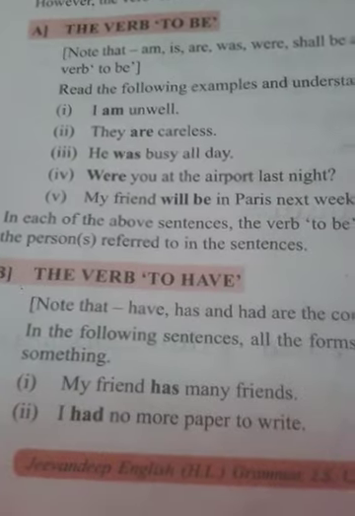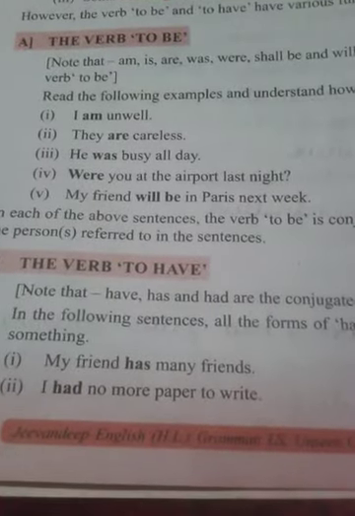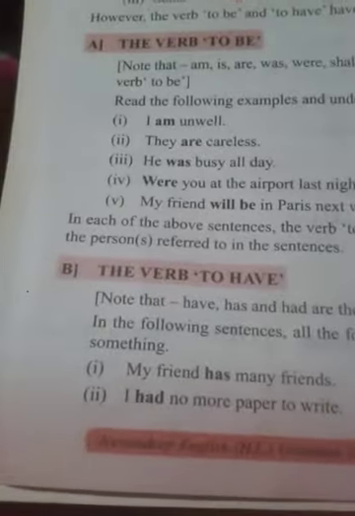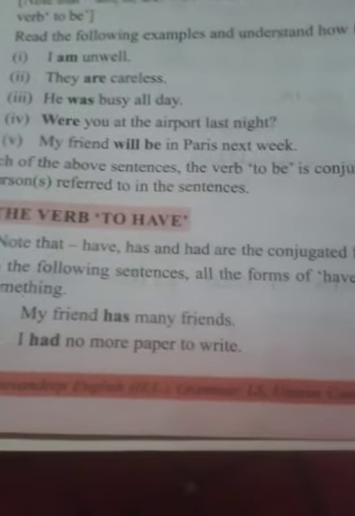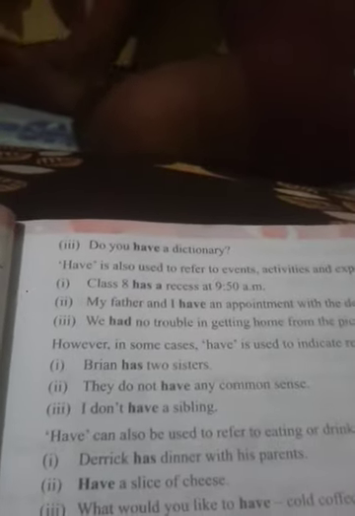The verb to have: have, has, and had are the conjugated forms of the root verb to have. In the following sentences, all the forms of have indicate possession or ownership of something. My friend has many friends. I had no more paper to write. Do you have a dictionary? So have, has, had. These are have verbs.